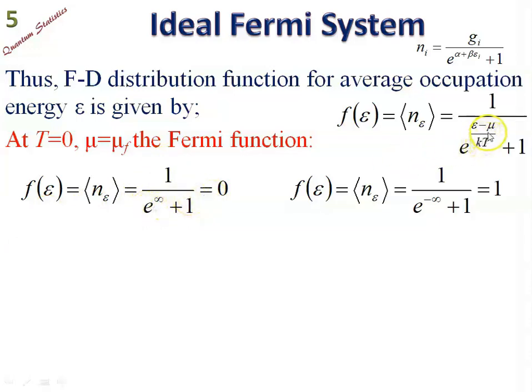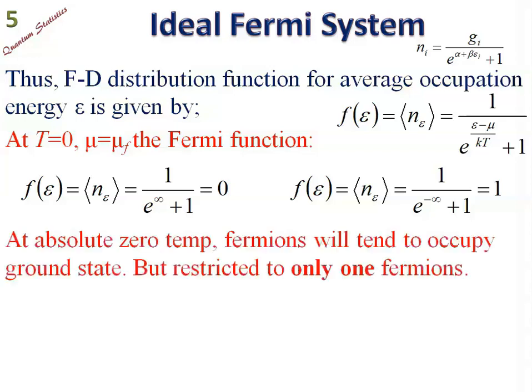In case mu is greater than epsilon, then for T equal to 0 we have the power of the exponential function as minus infinity, and e to the power minus infinity will be 0, and 1 upon 0 plus 1 will be 1. At absolute zero temperature, the fermions will tend to occupy the ground state, but it is not true for all fermions.